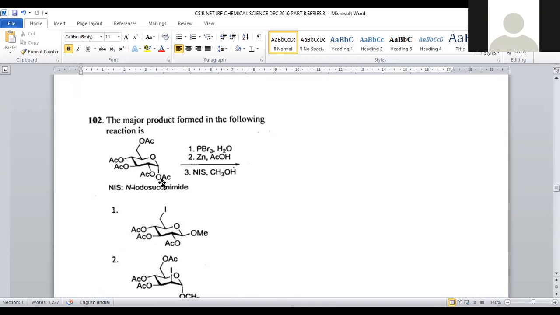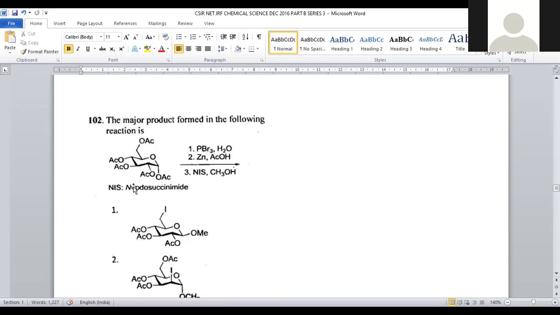The major product formed in the following reaction. This is a kind of pyranose system, right? A glucose pyranose system was given, with all the OH groups present in the compound. Polyhydroxycarbonyl compounds are said to be carbohydrates, right?